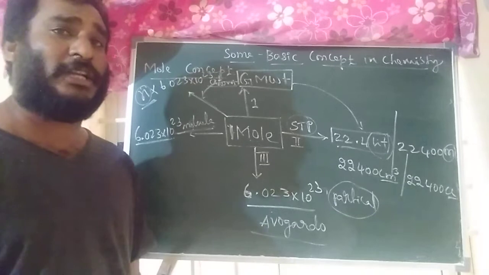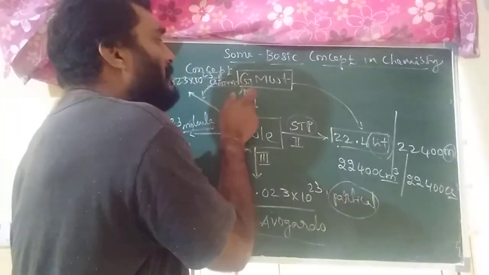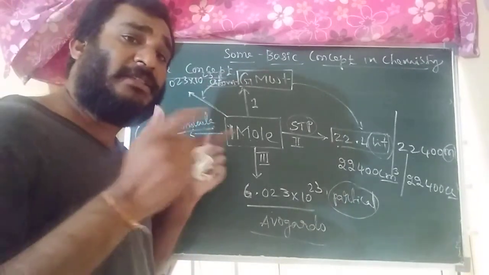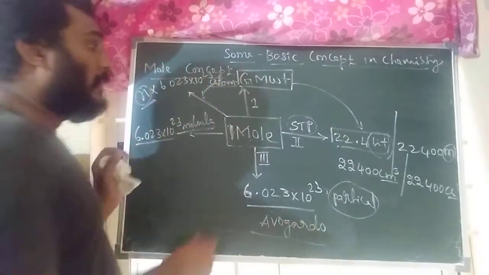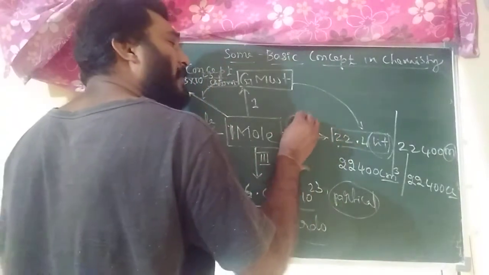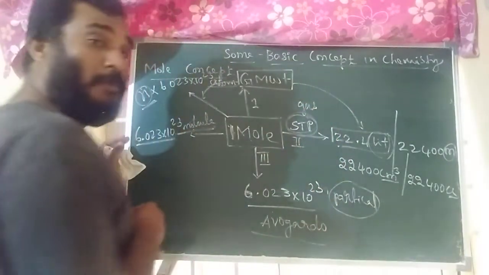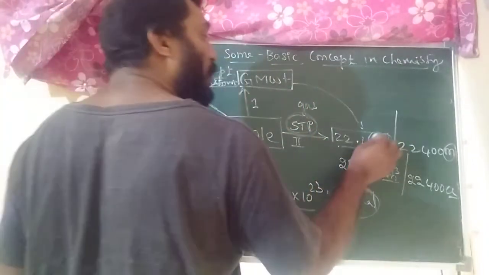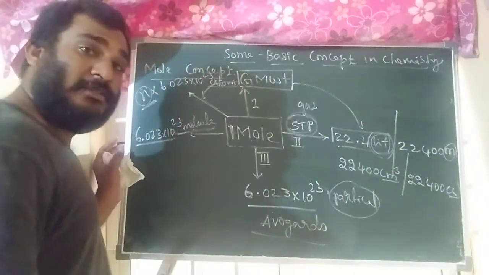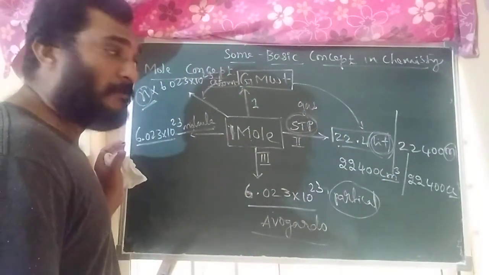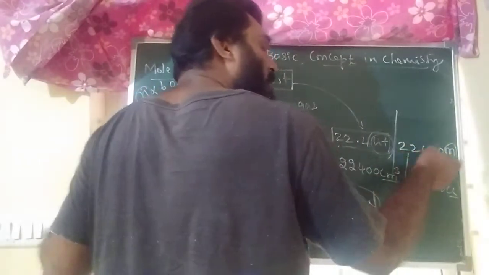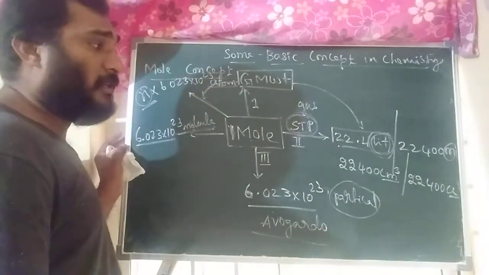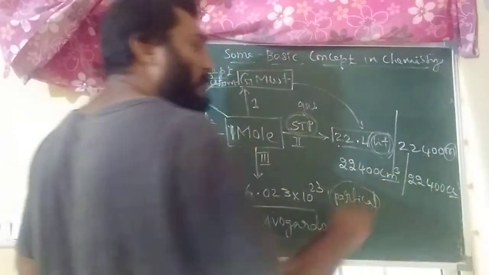That is most important. One mole of any substance contains the gram molecular weight. Gram molecular weight is one mole. Example we will discuss. In terms of STP condition, it is applicable only for gaseous compounds. One mole of any substance at STP condition contains how much volume? 22.4 liters, or 22,400 ml, or 22,400 cubic centimeters.